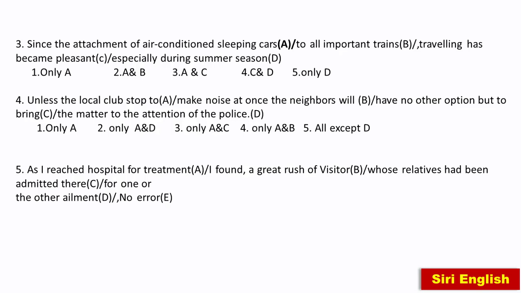So a great of something. Rush is given here, of course. Actually when there are more than one person or two persons, we use rush. But we use only visitor. So here we find error. A great rush of visitors. A plural noun should be there. So here only visitor, singular noun, is given. So again we find error in this. So we have to write visitors whose relatives had been admitted there. Okay. For one or the other ailment. Seems right. So we find error only in B part. So B is the error.